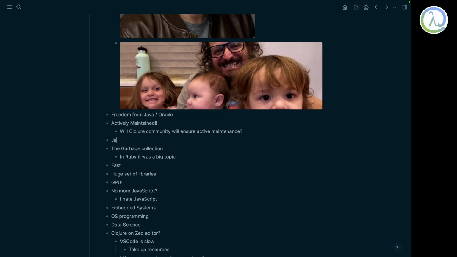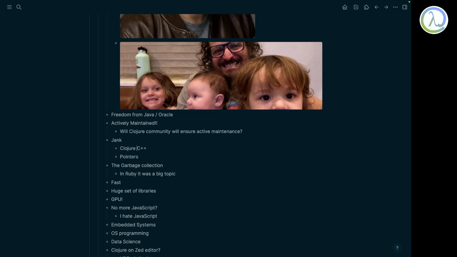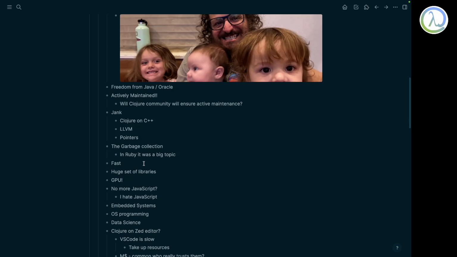Jank is implemented in C++, so you have these pointers and all that stuff, even though it targets LLVM, which is really good. But you do have this pointer stuff. Rust eliminates that kind of fear. So that's really good.